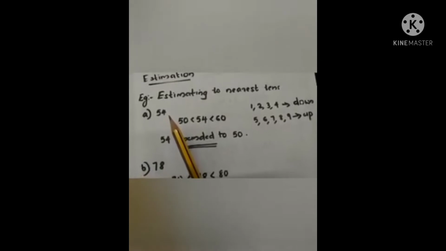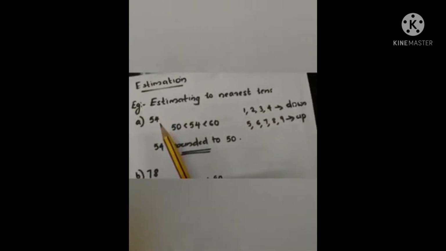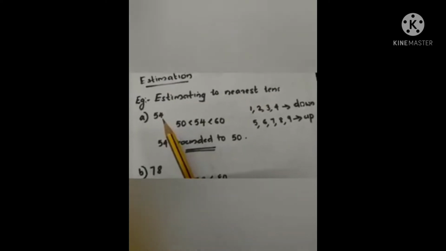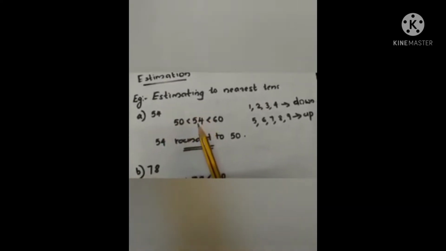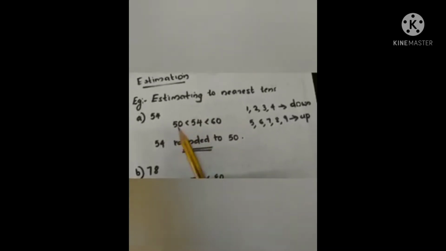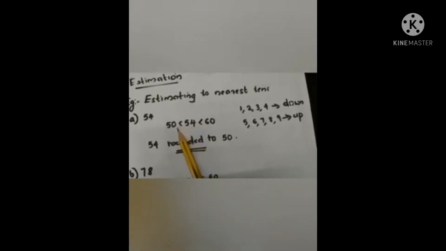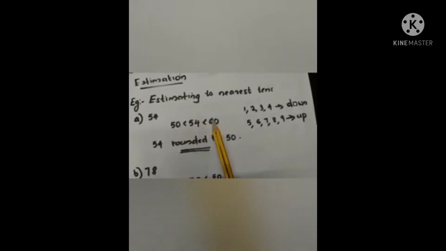Here the number is 54. In order to round it to the nearest tens, we must first find out which two tens 54 lies between. So you know that 54 lies between 50 and 60. Now is this 54 nearest to 50 or 60?